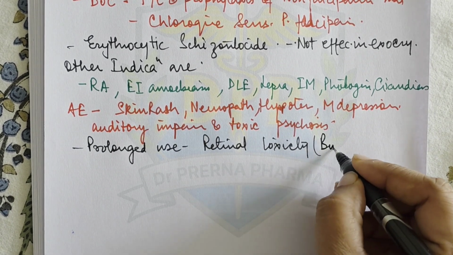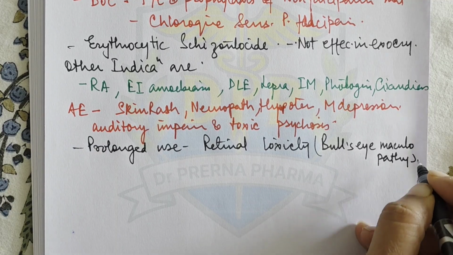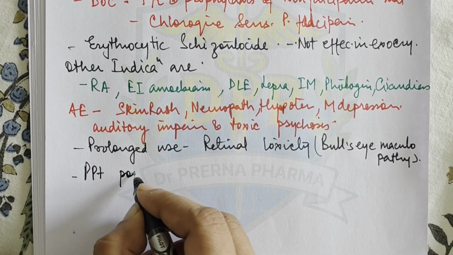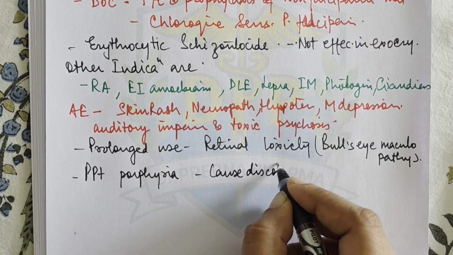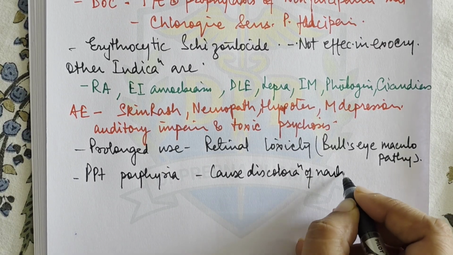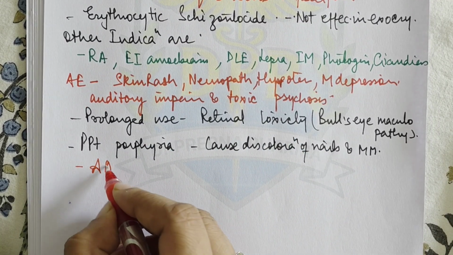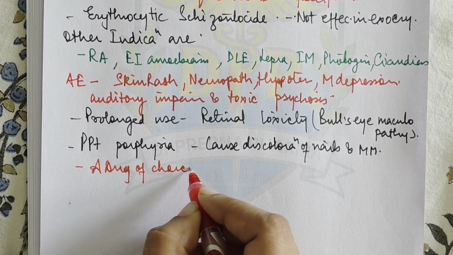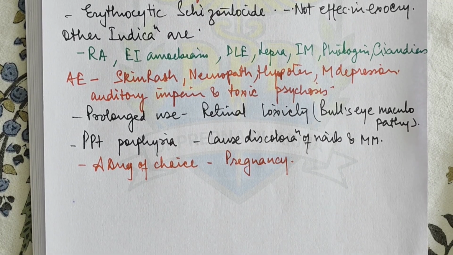So what it causes is bull's eye maculopathy. Okay, then it can also precipitate porphyria, and it can also cause discoloration of nails and mucous membrane. Right? Lastly, this is also the drug of choice in pregnancy. So chloroquine is safe to be used in pregnancy. So this is the detail about chloroquine.